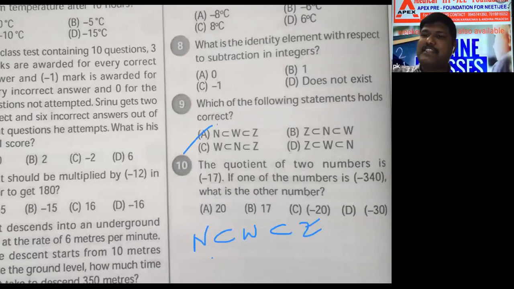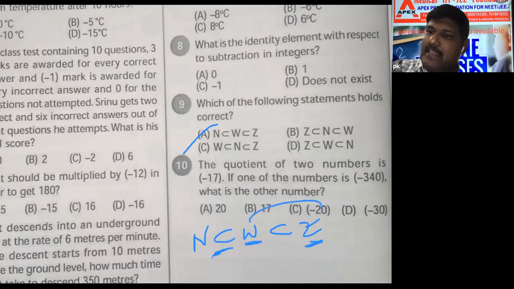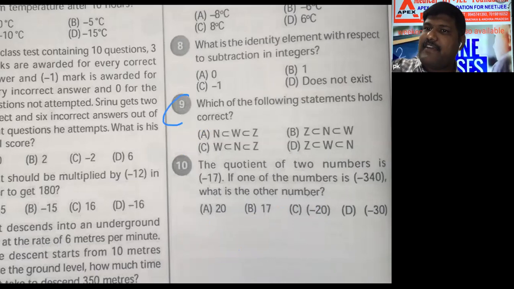What this means is, whole numbers contain all the natural numbers, no? Integers contain all the whole numbers, no? That's why this set contains this set, and this set contains this set. But if you cannot understand, I will discuss this question again later in the sets chapter. Leave it, go to the 10th question.